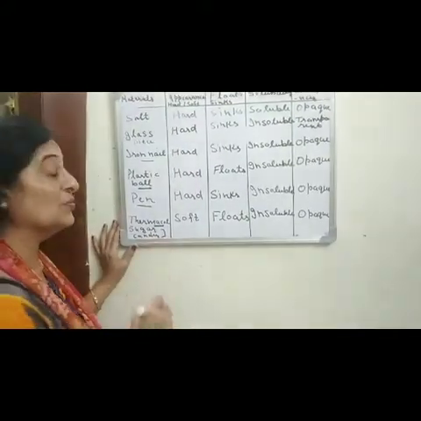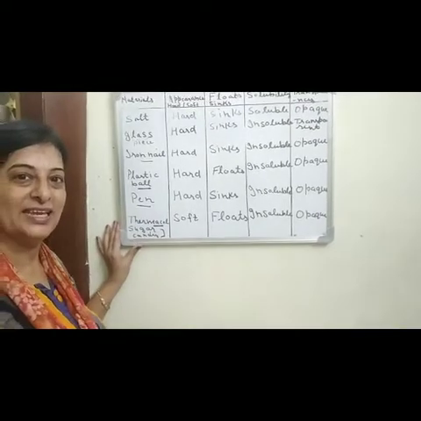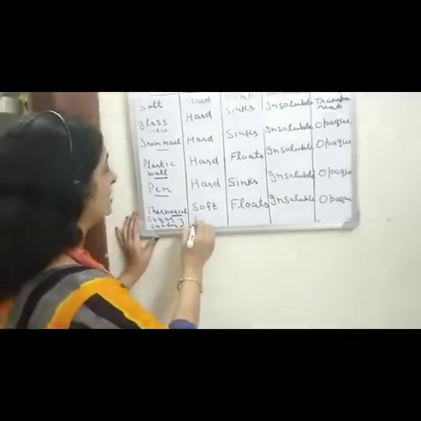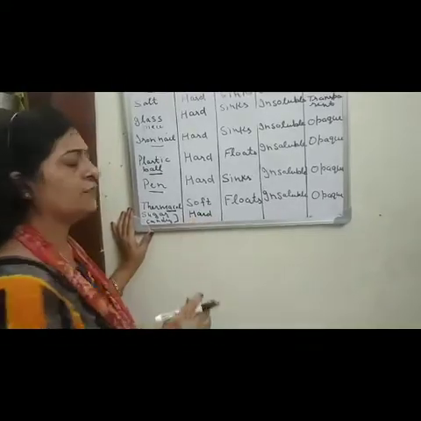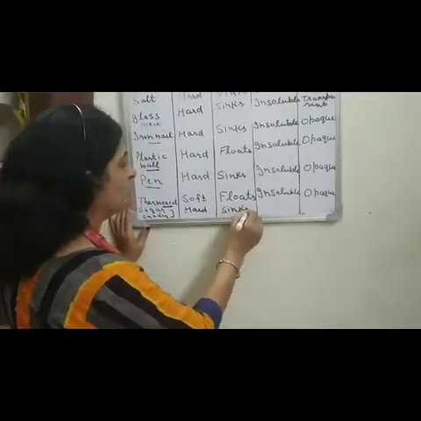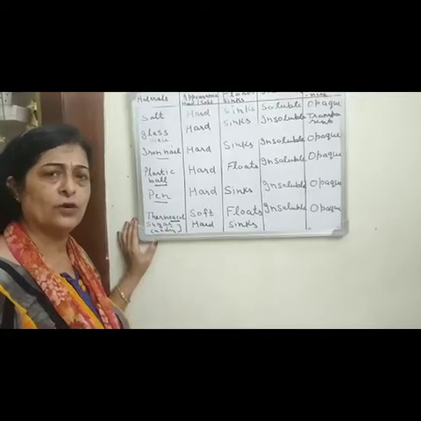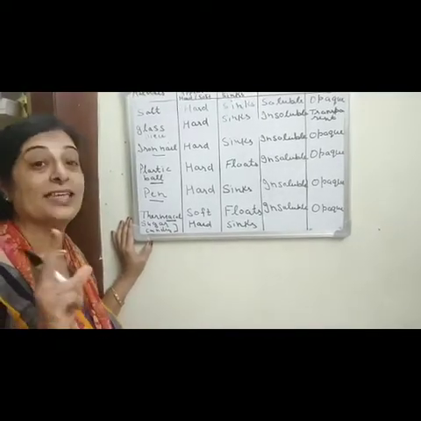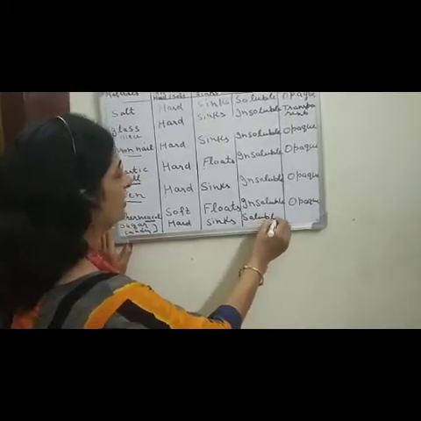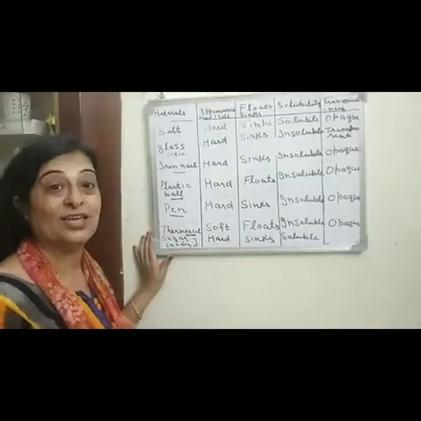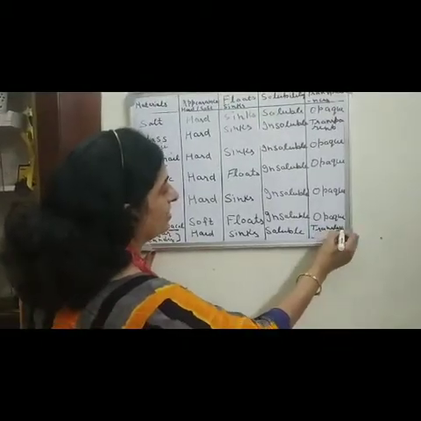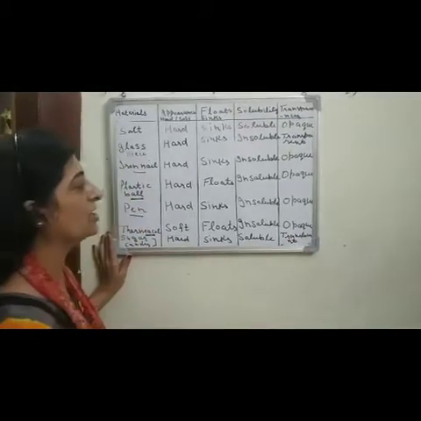Now next one is sugar candy. Do you like the sugar candy? Yes, this sugar candy, is it soft or hard? Yes, it is hard. Will it float or sink in water? Yes, it will sink in water. And when you put your sugar candy in water, will it dissolve or not? Yes, it will dissolve, means it is soluble in water. And your sugar candy is translucent. It is translucent, means you are able to see through it but not clearly.